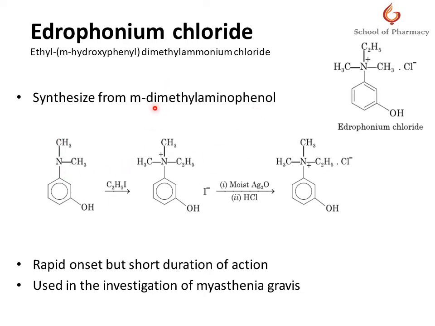So now, how does this synthesis take place from m-dimethylaminophenol? This m-dimethylaminophenol is treated with ethyl iodide in an organic solvent to get dimethyl ethyl m-hydroxyphenyl ammonium iodide, which on treatment with moist silver oxide, followed by the addition of hydrochloric acid, forms edrophonium chloride. It has a rapid onset of action and is used in the investigation of myasthenia gravis.